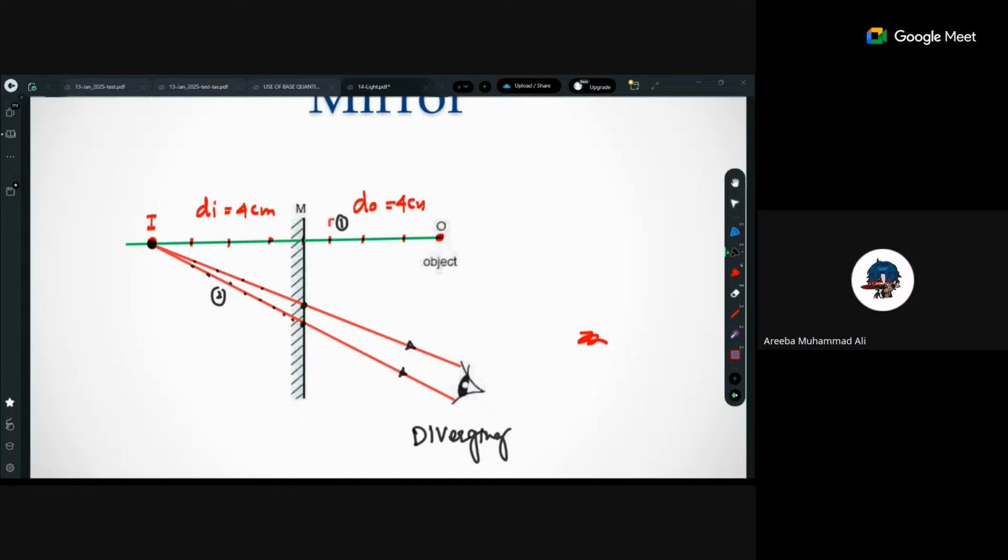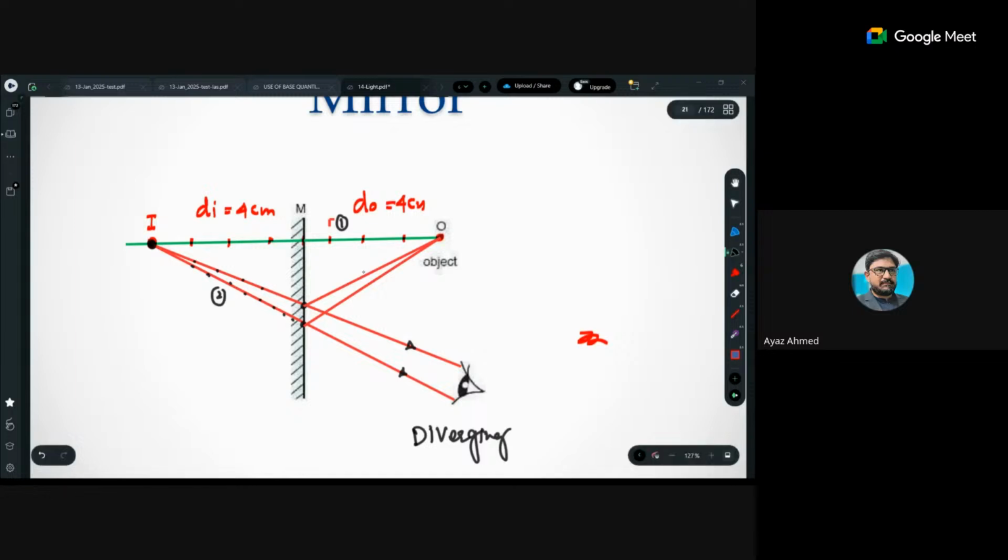Third step is join this object position to the points of intersection on this mirror here. Look at this, did you see it?